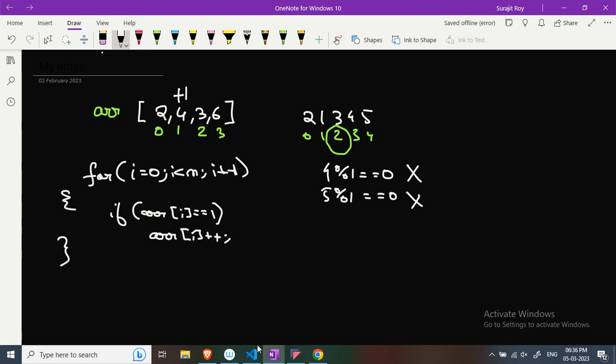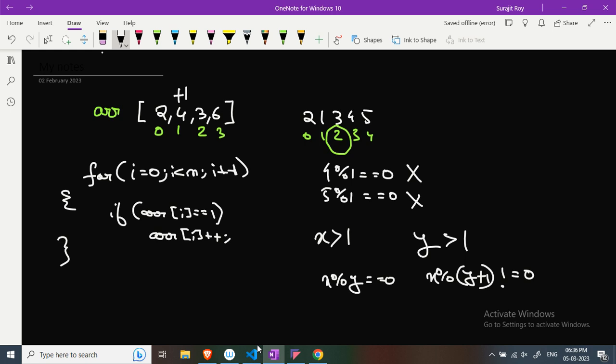And another condition, let's take two integers x and y. Okay, x is greater than 1 and y is greater than 1. And if x modulo y equal to 0, then it will always be true that (x plus 1) modulo y will not be equal to 0. Okay, so that's our idea.